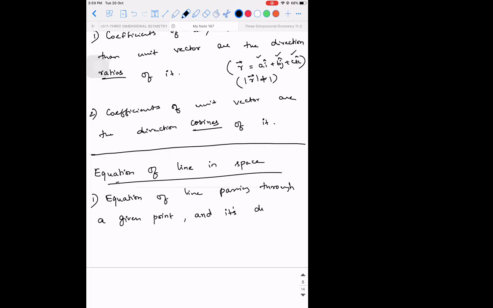Its direction is known. When I say its direction is known, in the bracket I'm saying, it can be, or I will say like this, a vector parallel to the expected line will be given.